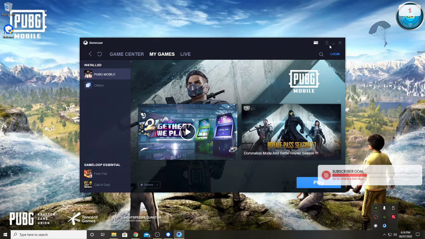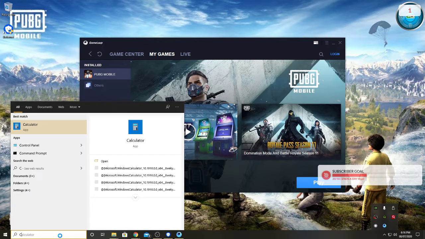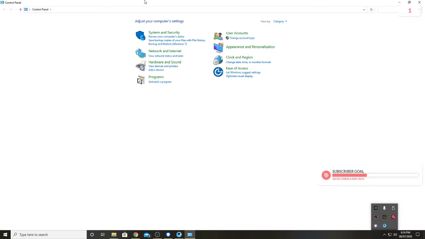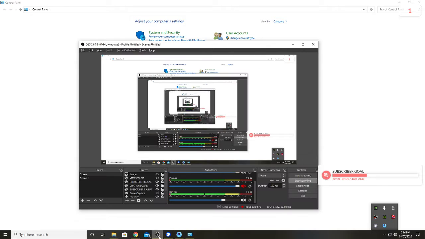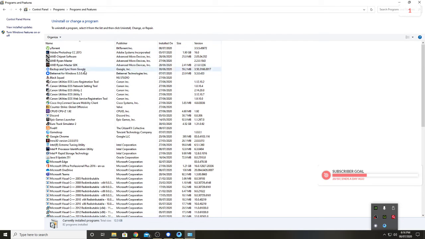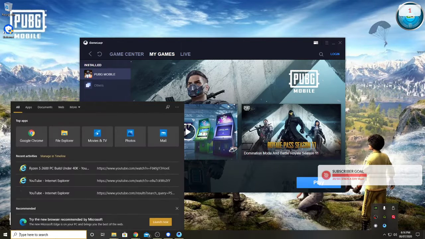After that, you have to go to Control Panel. Just checking the recording, yes, it's recording. Uninstall a program, then search Gameloop and uninstall it completely. After that, you run a command.